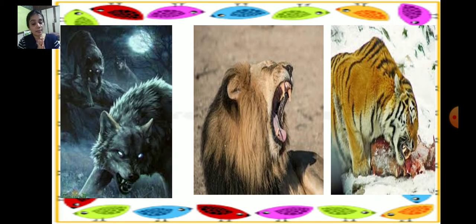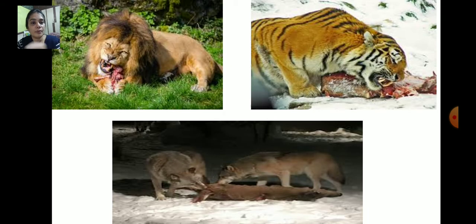Carnivore animals have long and sharp teeth and claws. Claws means this. And claws help them to tear the flesh. And they have strong legs to run fast and catch their prey. And snakes. Okay, see how they are eating, how they are tearing the flesh of other animals and eating.